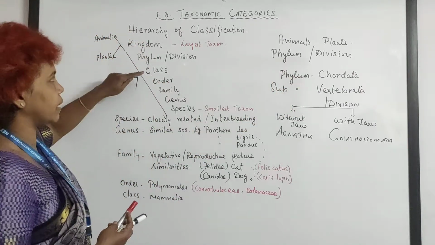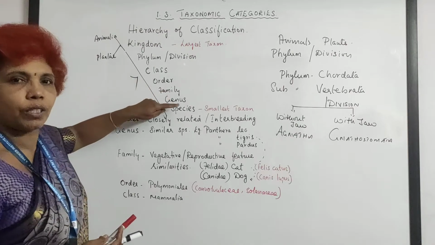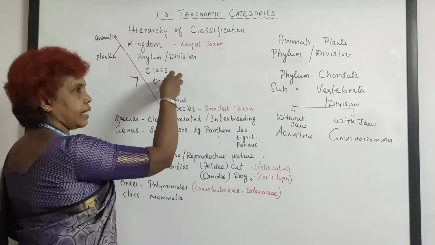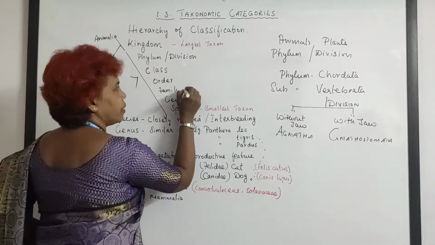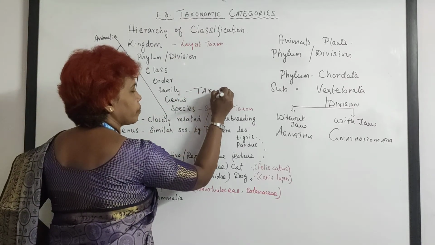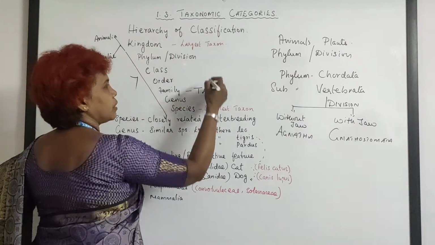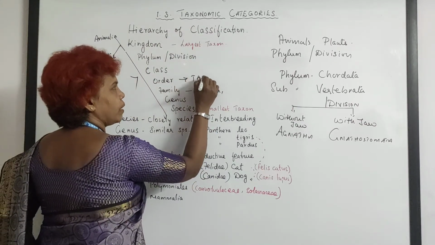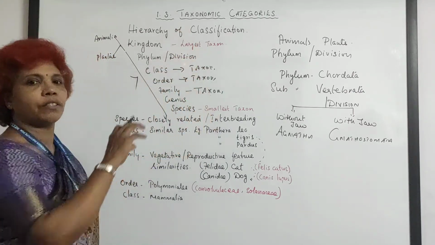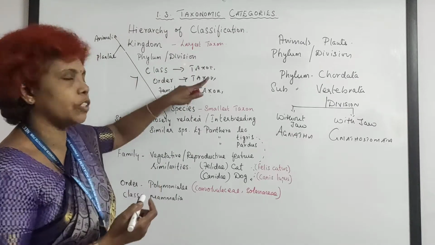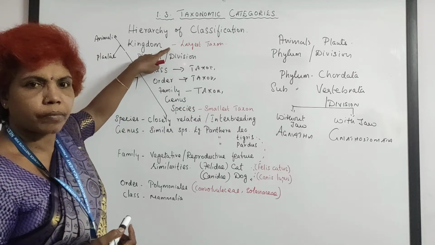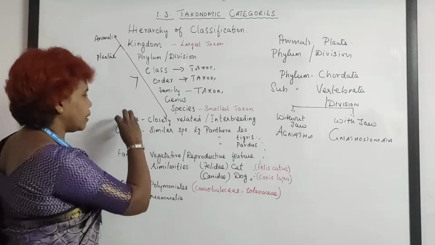And the next categories are class, order, family, genus, and it goes on. So every single category in this hierarchy is a unit of the hierarchy. This is called a taxon. The unit of classification is the taxon. Order is one taxon, class is one taxon. The smallest taxon is species, the largest one is kingdom. Understood? So now we'll see what a species is.